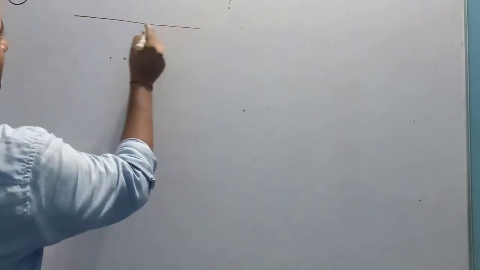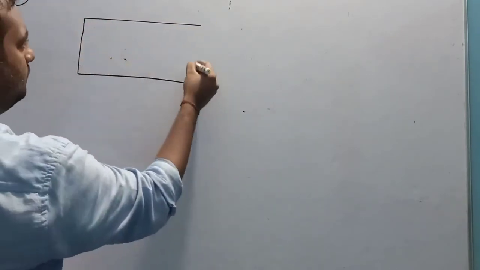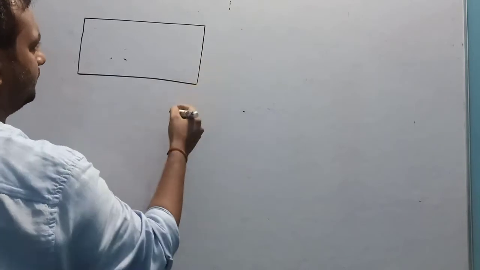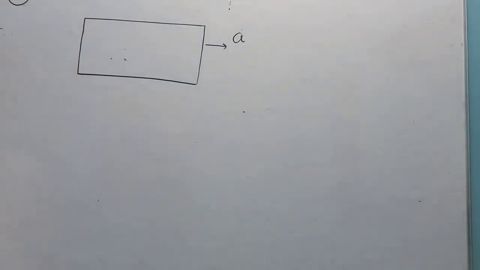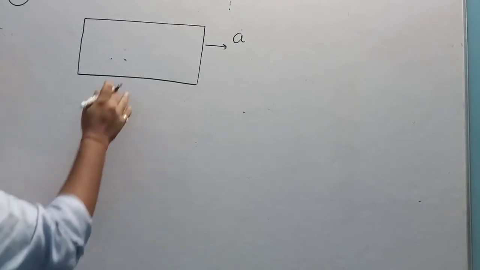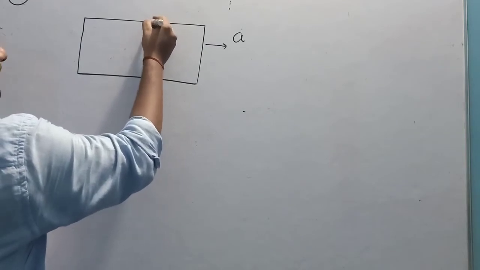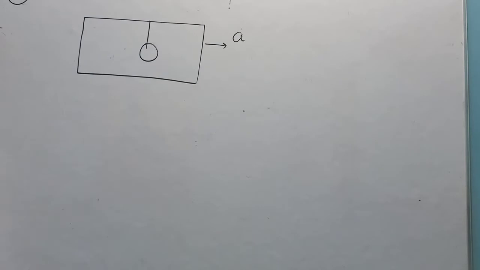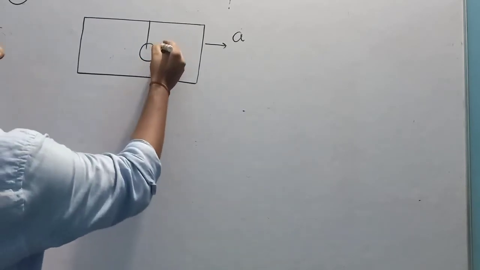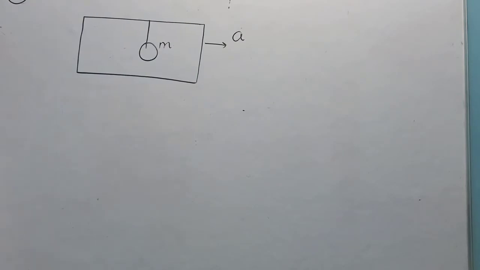Suppose this is a car which is accelerating with some acceleration a, and there is a bob of mass small m hanging in this car.